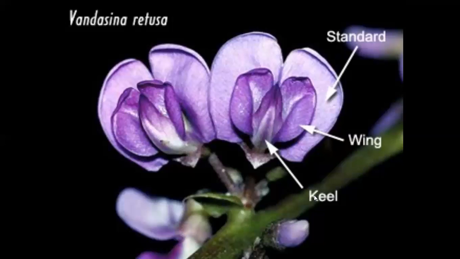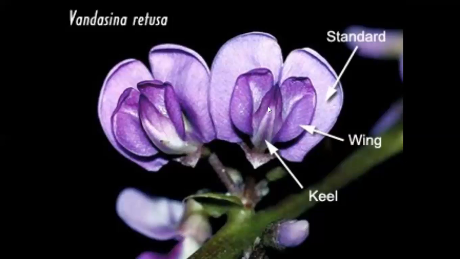These are arranged in descending imbricate position. The keel petals enclose the essential organs. The standard petal partially encloses the wings, which in turn enclose the keel petals.